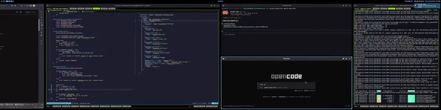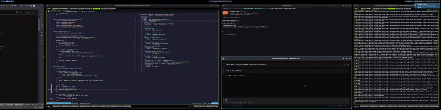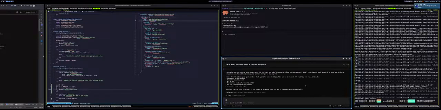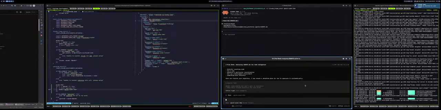Let me move to this. Load up the agents MD file. Let's see if this does better for a local model, if it better understands this. Okay, it might actually.